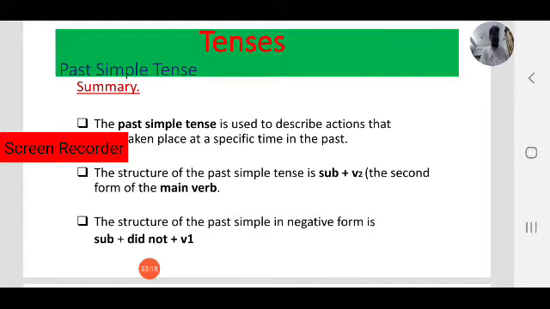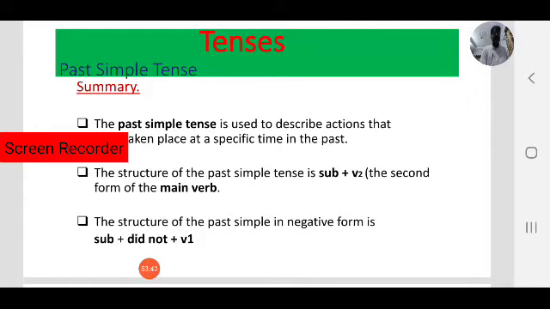That is most important, because past simple describes actions that happened at a specific time in the past: yesterday, last week, last month, last night, or in 2008, 2010, 2019, 2 years ago, like that.